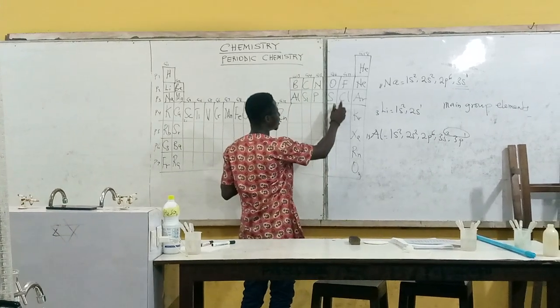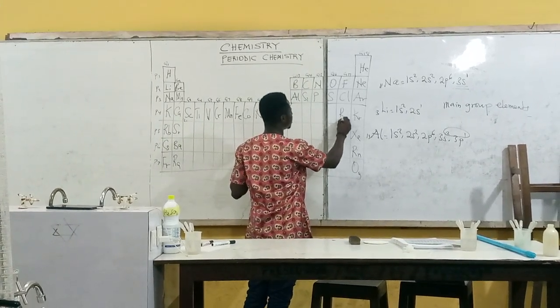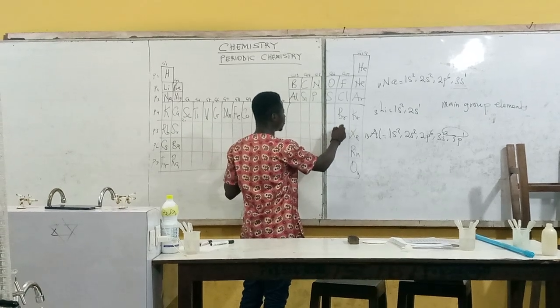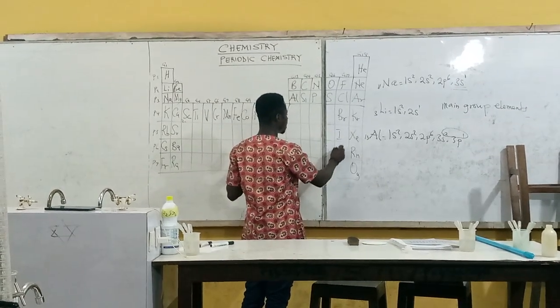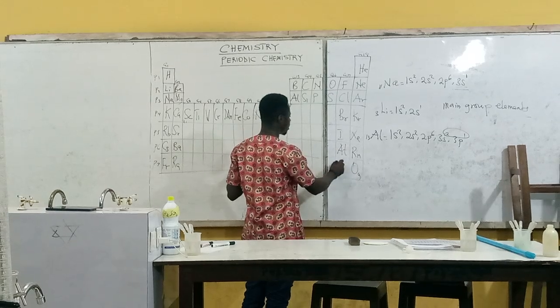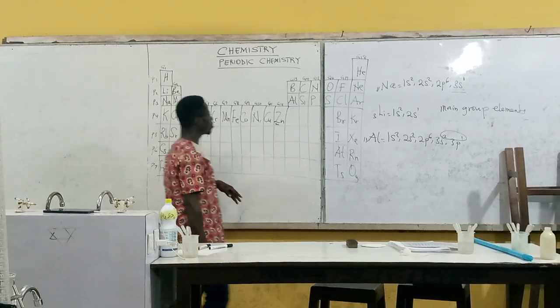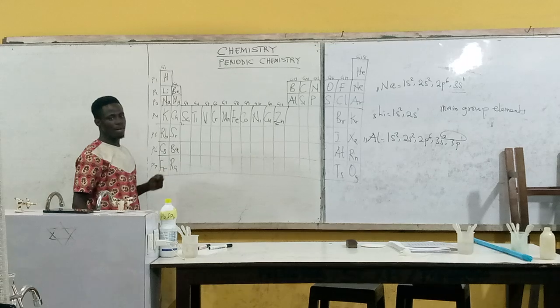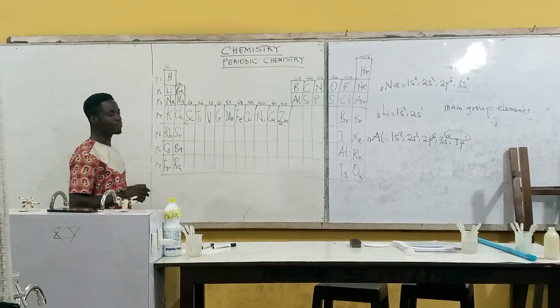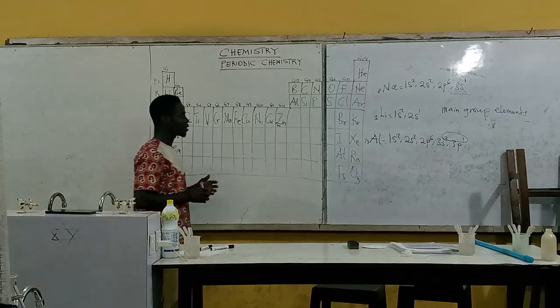Then when you come here, under this chlorine, we have bromine. Under this bromine, we have iodine. Under this iodine, we have astatine. Then we have this. So these are the main group elements. We are going to discuss some few things about them. Then we end the video here.